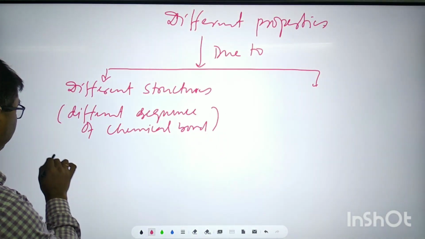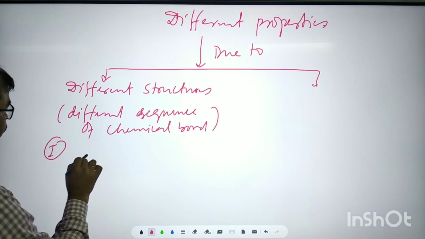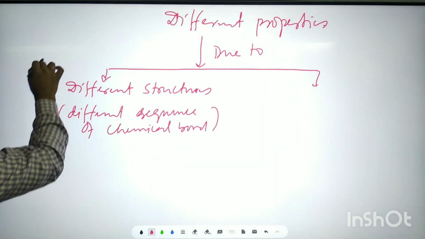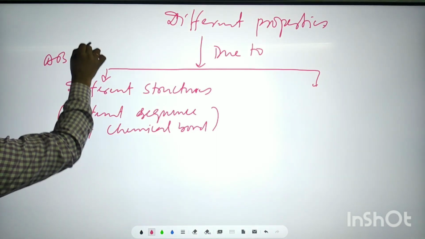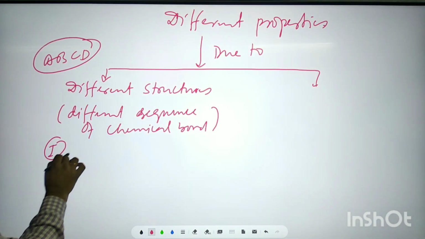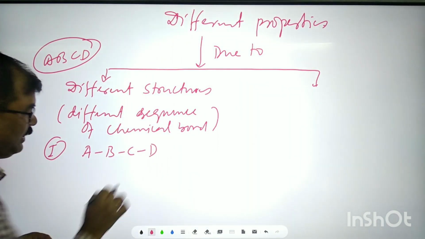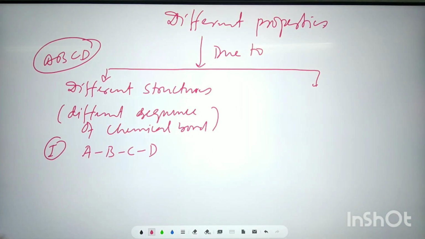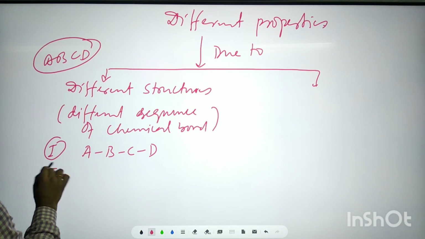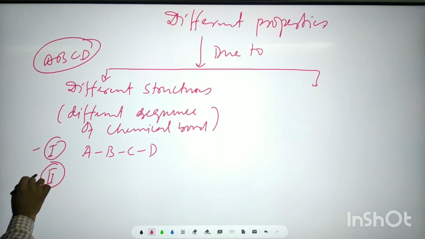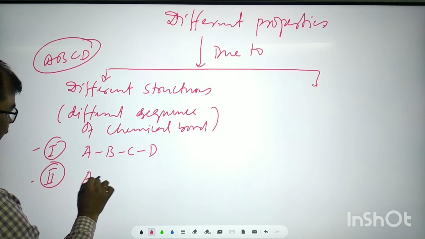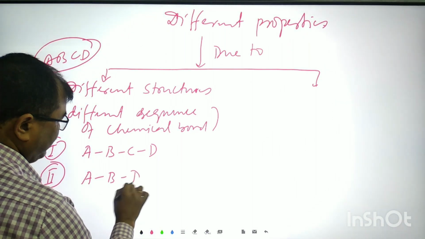For example, suppose compound 1 has the molecular formula ABCD. This is the sequence of chemical bonds. And compound 2 is ABDC.